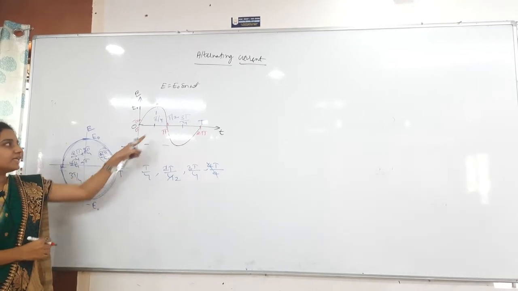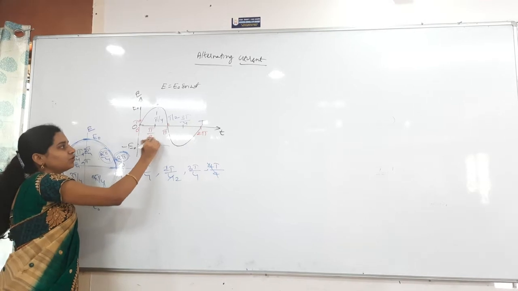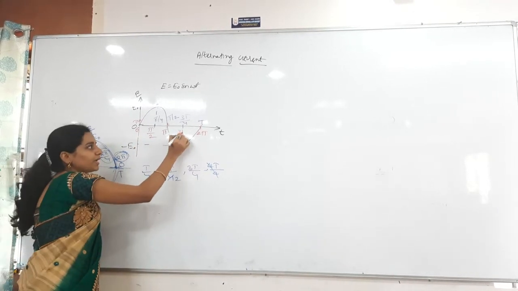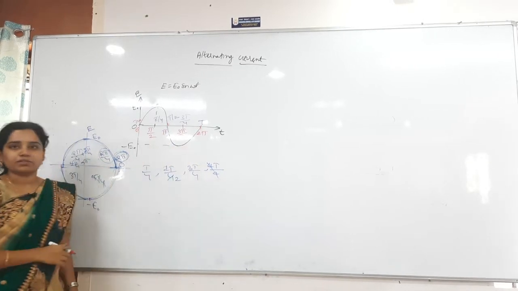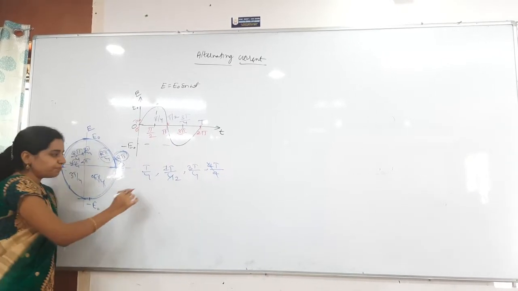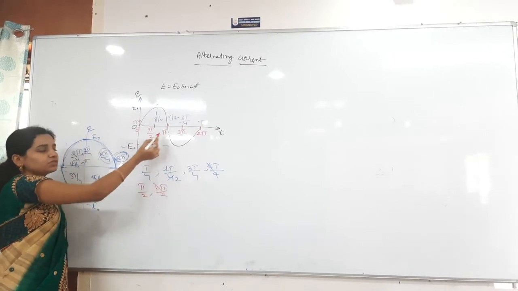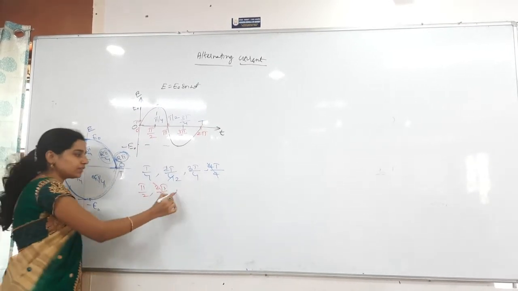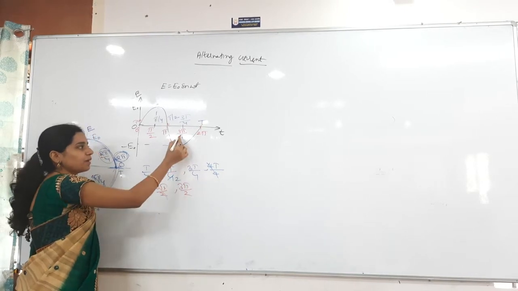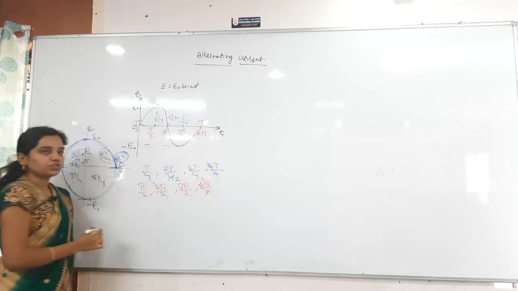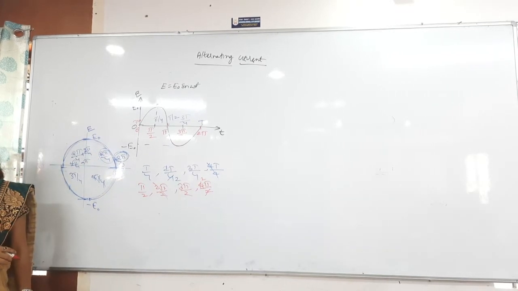Taking half of that pi means the angle is pi by 2. So pi by 2, 2 pi by 2, 3 pi by 2 and 4 pi by 2. Clear? So 2 pi by 2 is nothing but pi. Then 3 pi by 2 as it is. Then 4 pi by 2 is again 2 pi only. Clear? You understand everything?